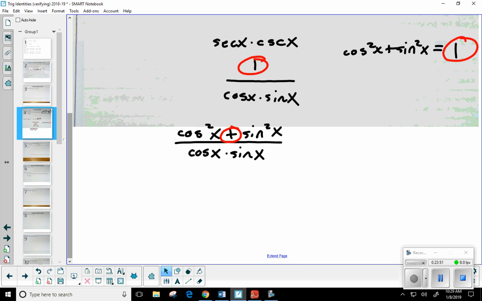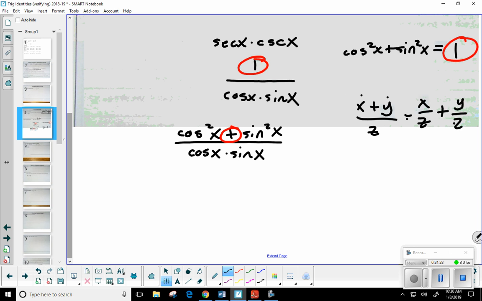Okay. Well, if you're going to add or subtract two fractions, you need a what? You need a common denominator, right? Well, that rule, like a lot of rules in mathematics, is reversible. Think about it like this. If I had something like x plus y over z, if I have multiple numerators that have the same denominator, well, I could break up each of those over the denominator. So I could say x over z plus y over z, right?